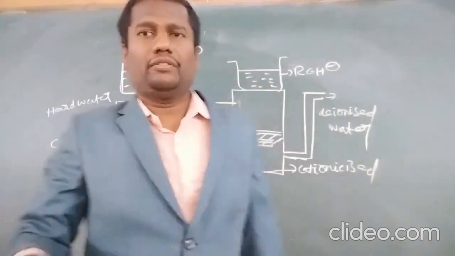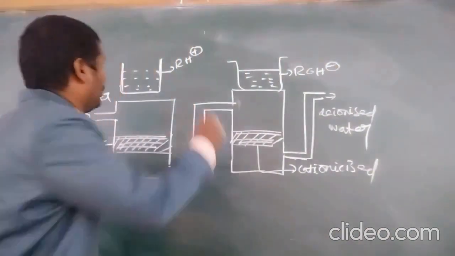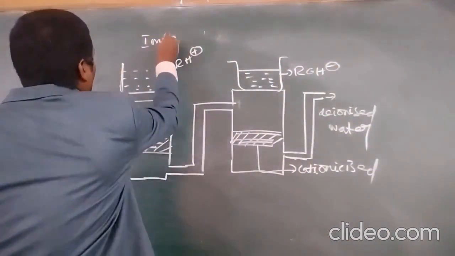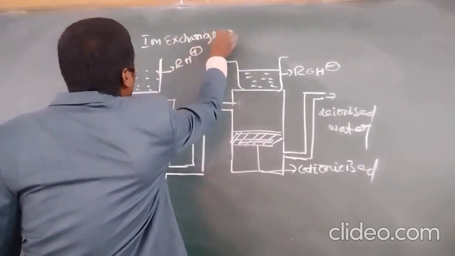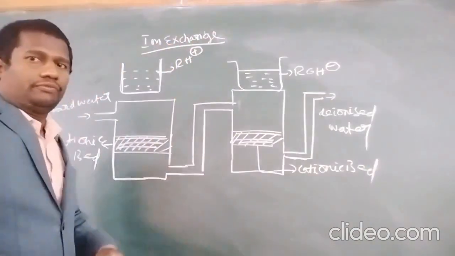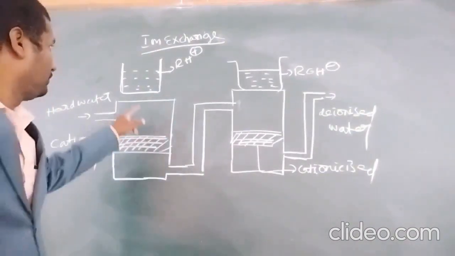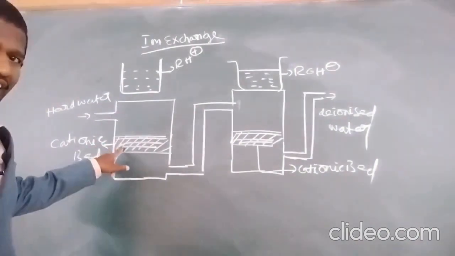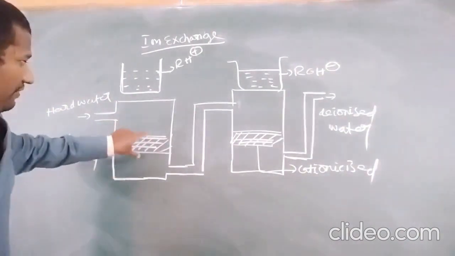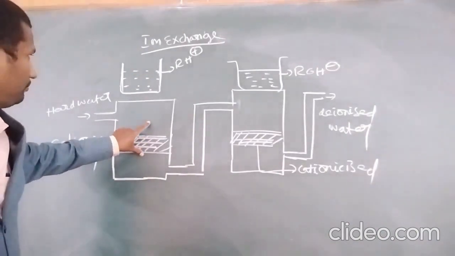Okay. Now, this is the ion exchange method, how to remove the permanent hardness of water. In step 1, it consists of a cationic tank. The cationic tank is filled with a cationic bed.